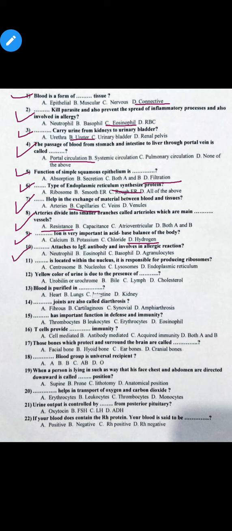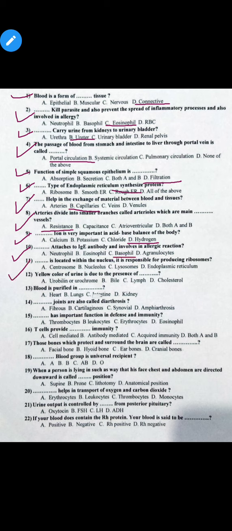MCQ number 10. Dash attaches to IgE antibody and involves in allergic reaction. Option A neutrophil, option B eosinophil, option C basophil and option D agranulocyte. So the correct option is option C, basophil. So basophil attaches to IgE antibody and involves in allergic reaction.